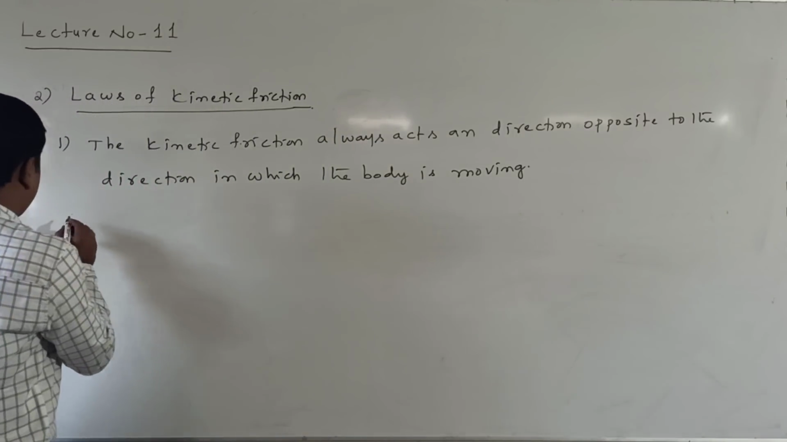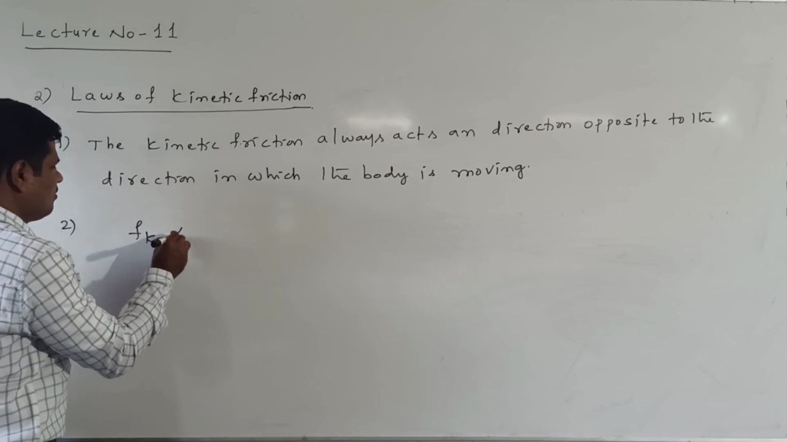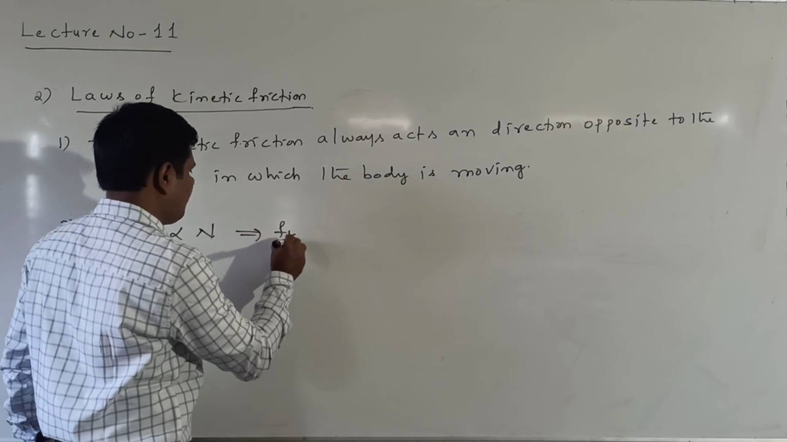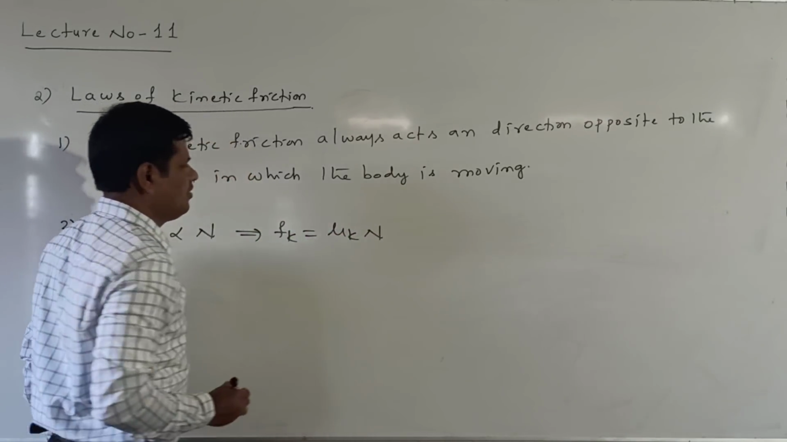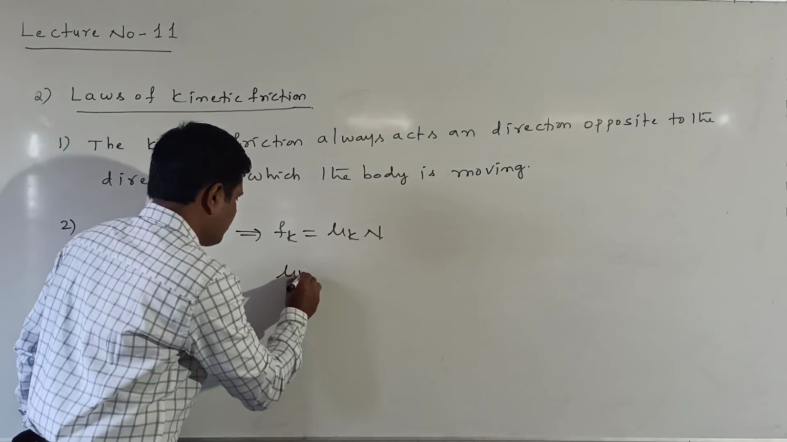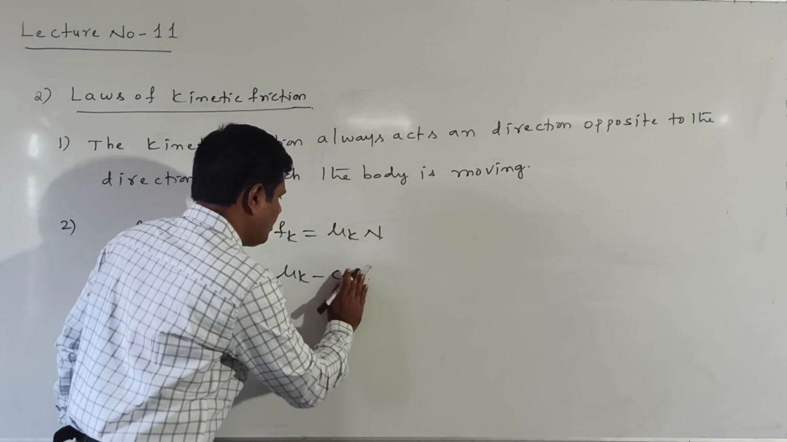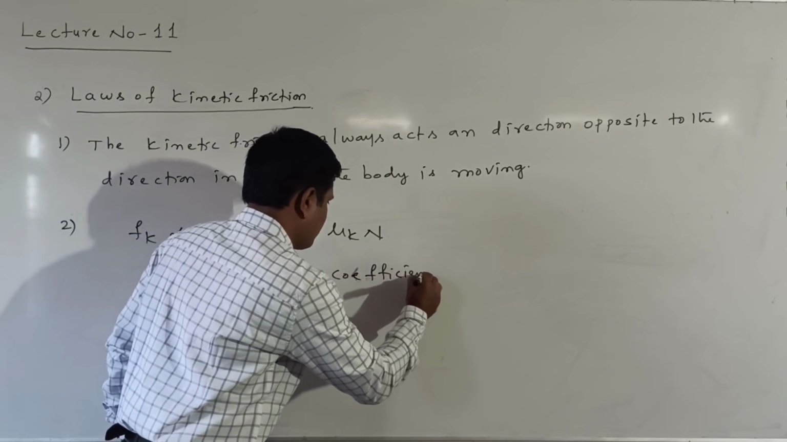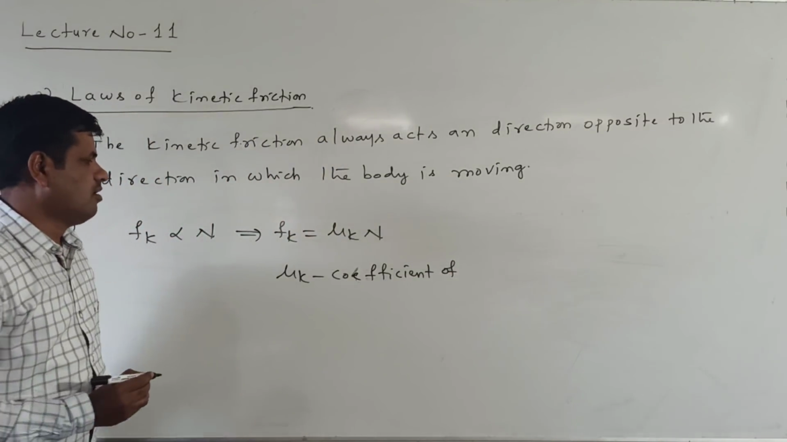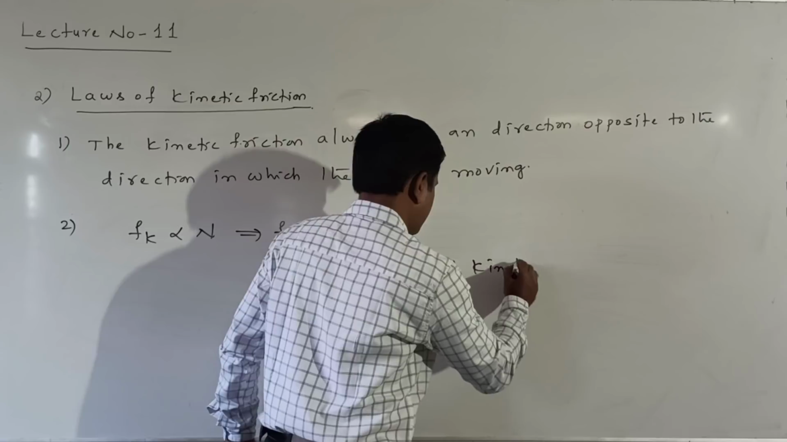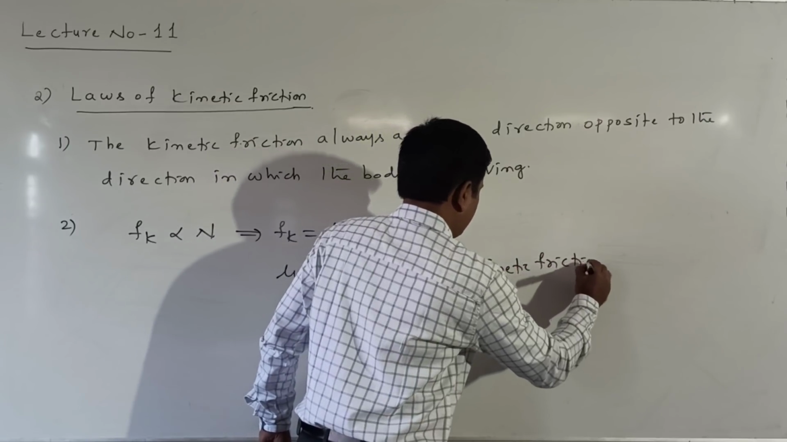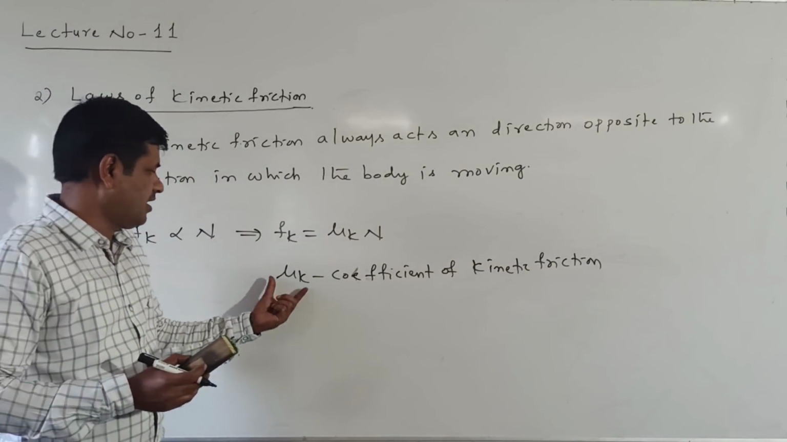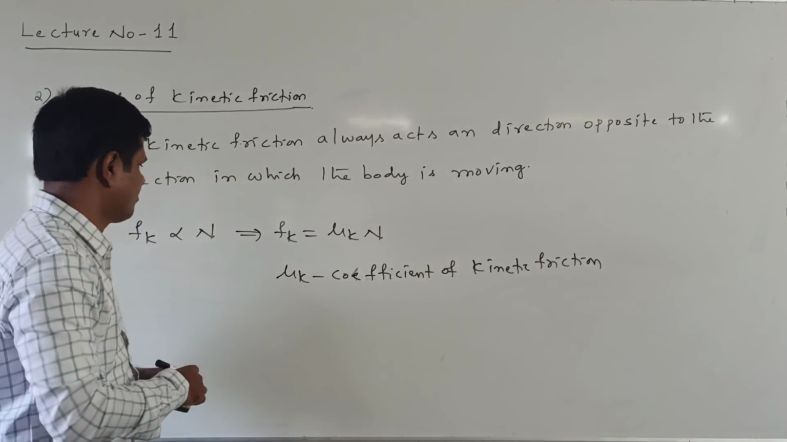Now the next one: the kinetic friction is always proportional to the normal reaction. From this we write Fk is equal to mu k into N. Here mu k is called the coefficient of kinetic friction. We know that mu s is called the coefficient of static friction; similarly, mu k is called the coefficient of kinetic friction. Now the third one: